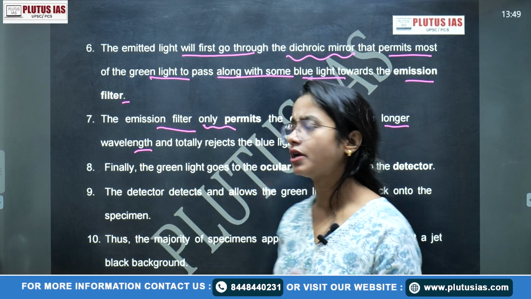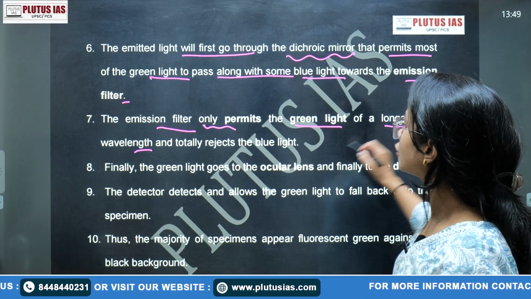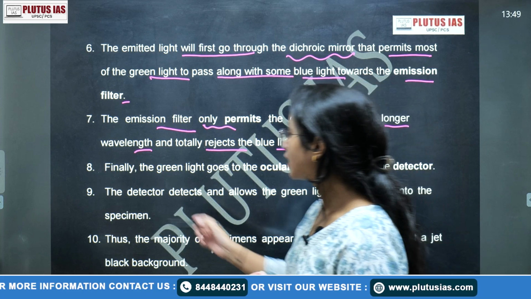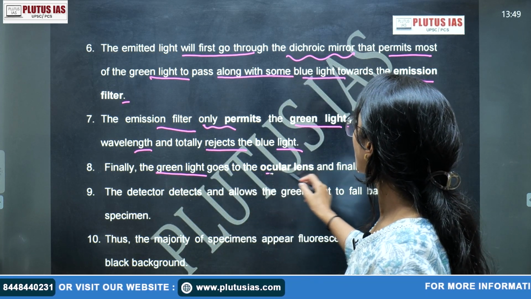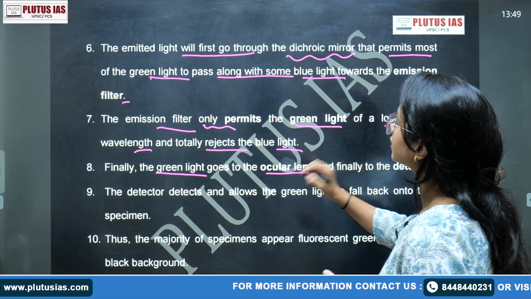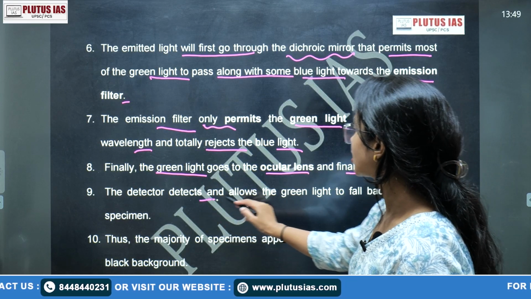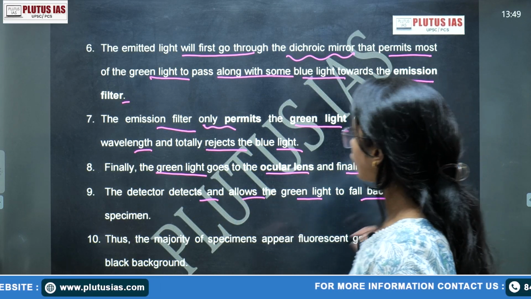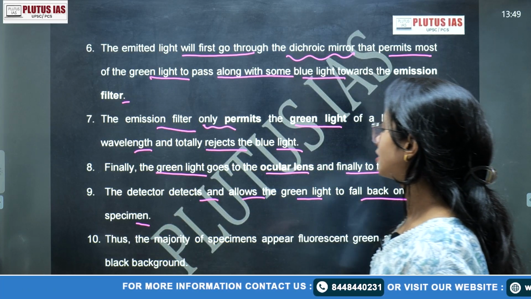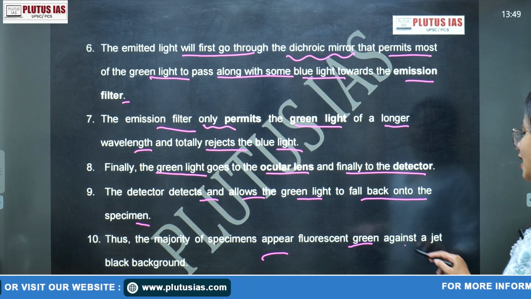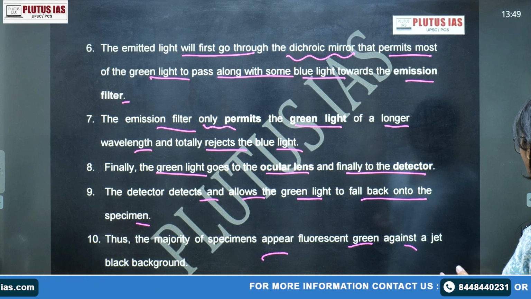This is a basic concept, right? So the emission filter passes green light of a longer wavelength and totally rejects the blue light. Then finally the green light goes to the ocular lens, which is close to the detector, and finally to the detector, of course. The detector detects the green light. Thus the majority of the specimen appears fluorescent green against a jet black background.